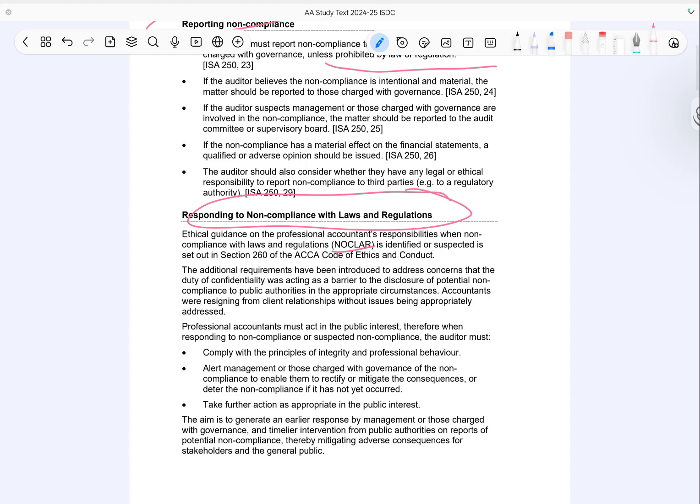They should first inform management or TCWG so they can take action to correct or prevent the issue. If necessary, the auditors must take further action in the public interest. The overall aim is to ensure that issues are identified and addressed early, and that appropriate action is taken to protect stakeholders and the public.